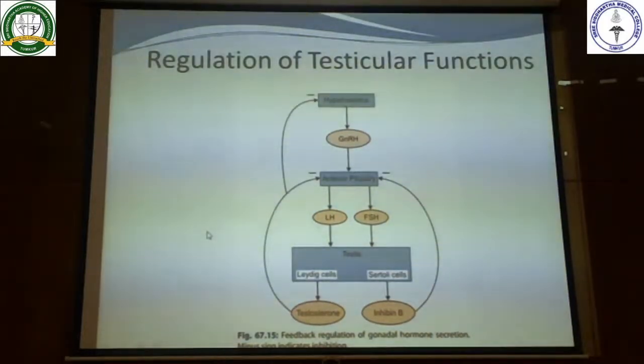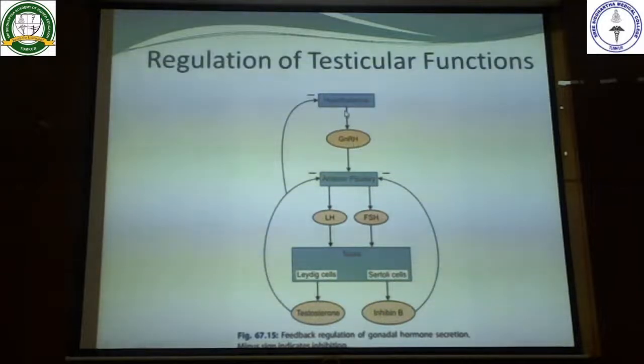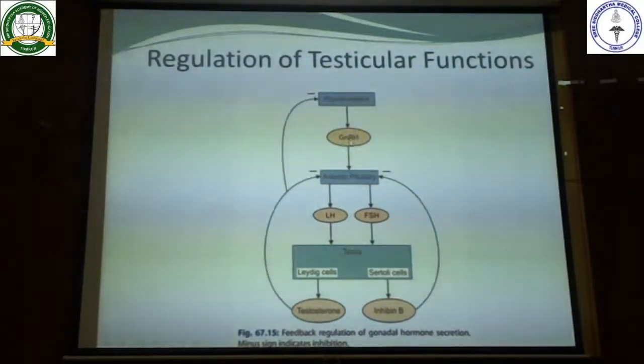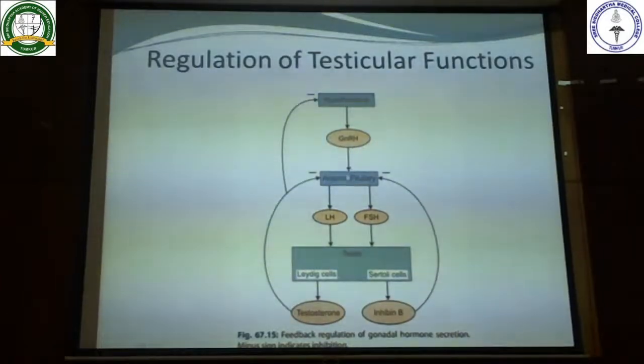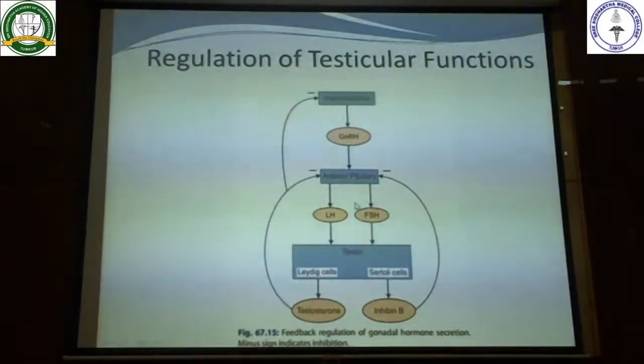So coming to the regulation of testicular function. The testicular function is mainly under the control of the hypothalamus and the anterior pituitary gland. The hypothalamus secretes a hormone which is called the gonadotropin releasing hormone. This gonadotropin releasing hormone will go and act on the anterior pituitary gland to secrete two hormones. One is the LH, that is the luteinizing hormone. The other one is the FSH, which is the follicle stimulating hormone.